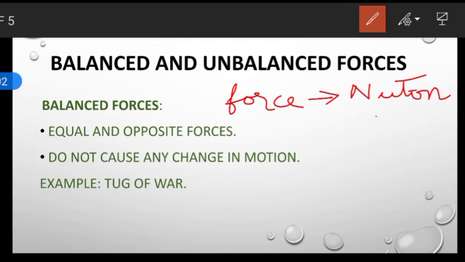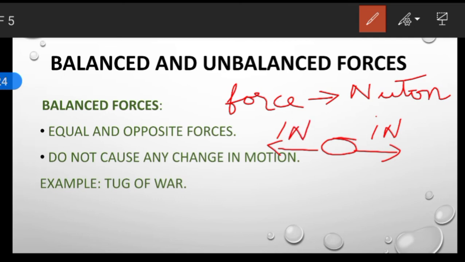So, let us suppose there is an object. We'll take an object here. If you apply a force of 1 Newton in this direction, to the right side, that is the magnitude here, and if you apply another 1 Newton of force in the opposite direction.